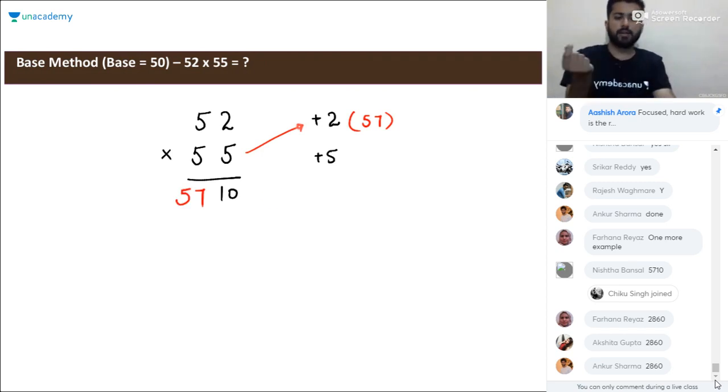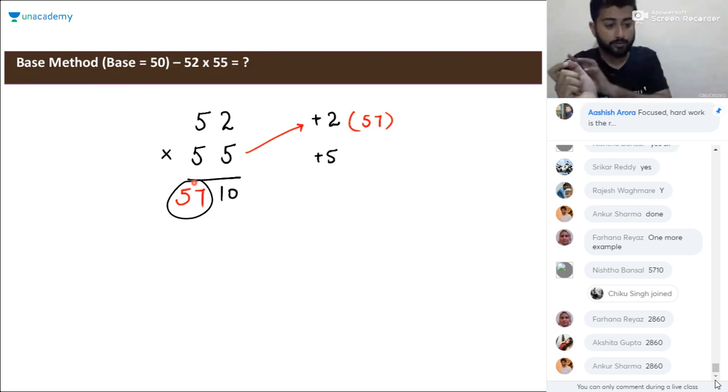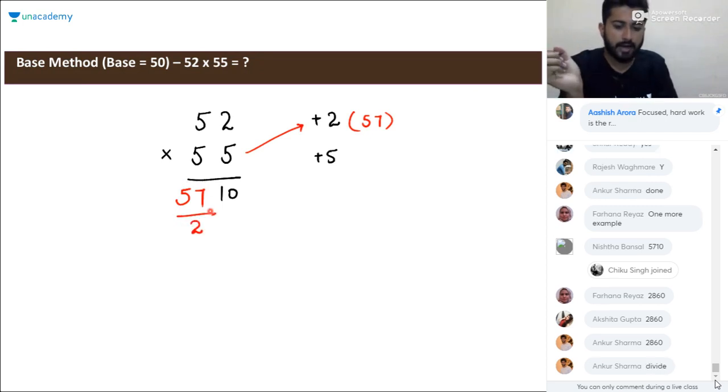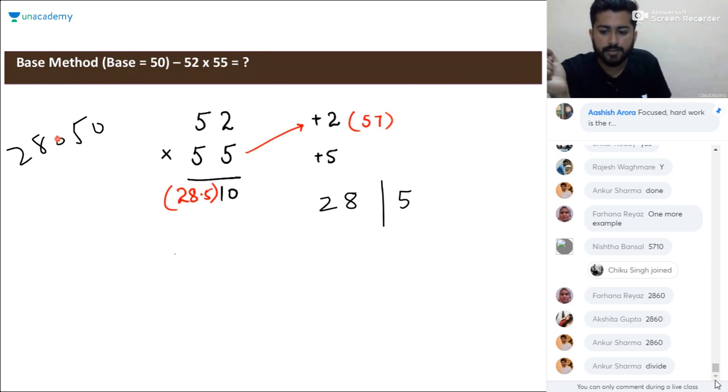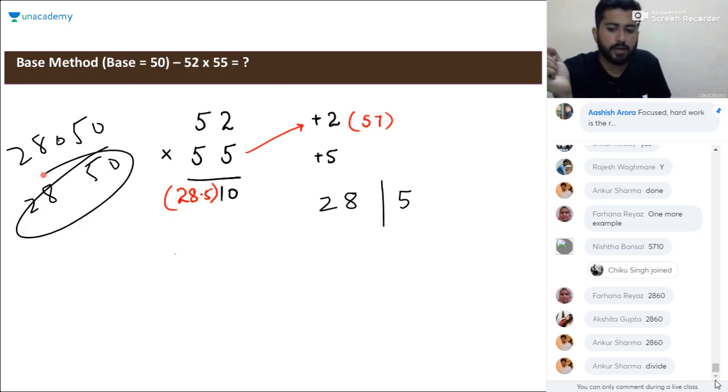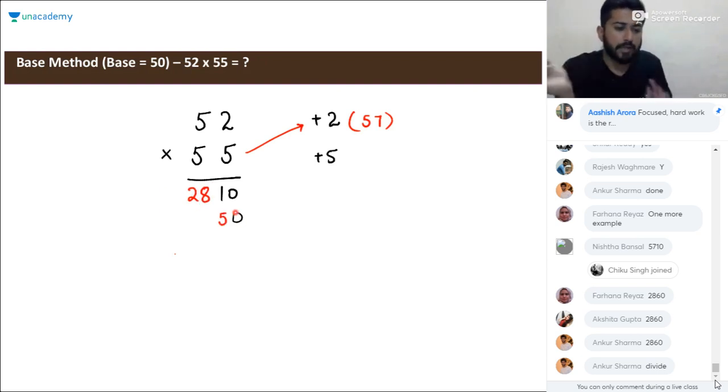Like we went from 100 to 200, we doubled this part. Now we are going from 100 to 50, so we will divide this part by 2. We will half this part. Half of 57 will be 28.5. How to deal with this decimal? Consider it as 28.50, so 28 separately and 50 separately. Write 28 here and this 50 will get added to the remaining part, so it will be 2860 directly.